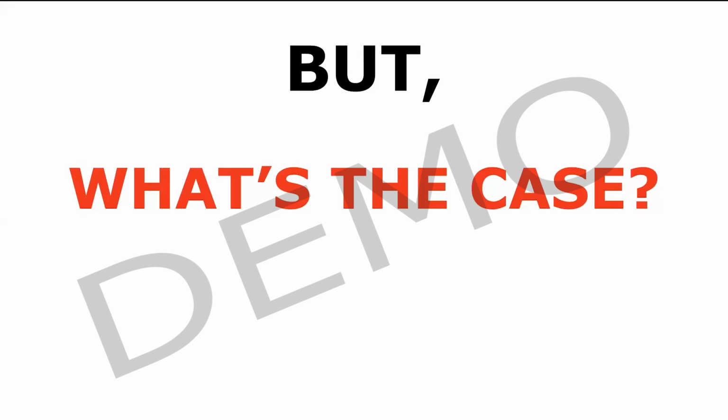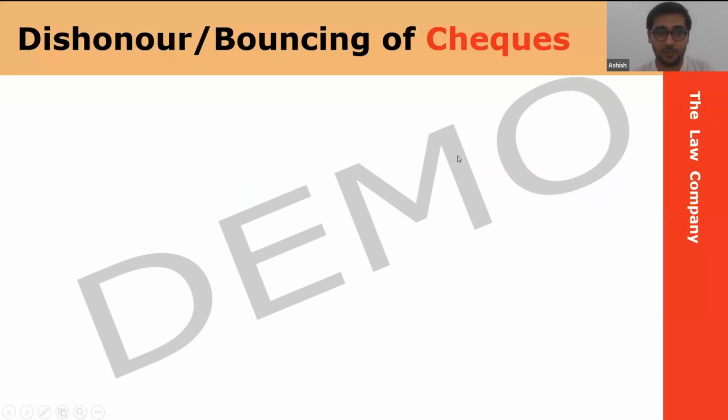Sir, when you talked about section 138, you said that there has to be a loan, there has to be a check issued, then it has to be dishonored. Can you please come across that again? Yes, I am going to start from here. Exactly what Shriram asked: before I actually explain the drafting part, we have to understand the procedure. So this is the procedure. First part, Section 138.